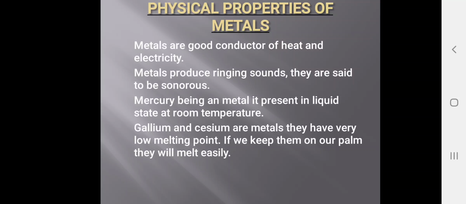Gallium and caesium are metals that have a very low melting point. If we keep them on our palm, they will melt easily. Gallium and caesium are the two metals. Being metals, they can easily melt if we keep them on our palm. Why? Because they have a very low melting point. So that's why they will come to the liquid state when they come in contact with our body temperature.